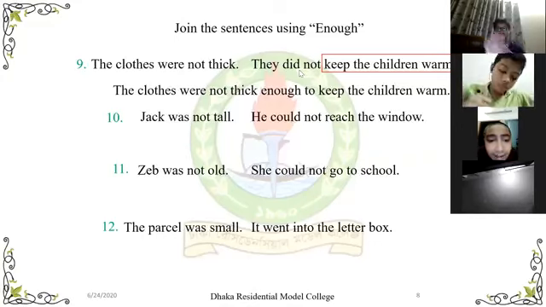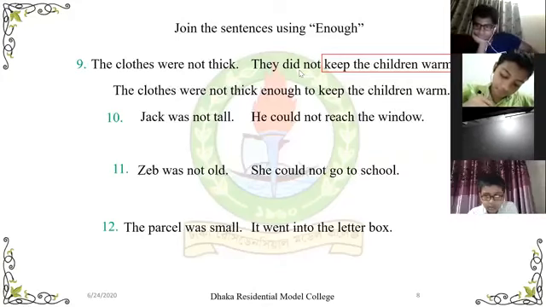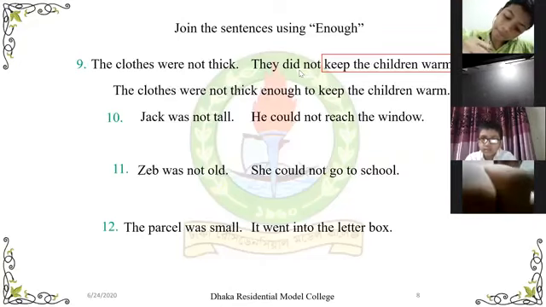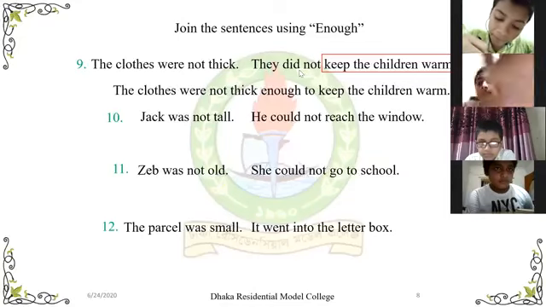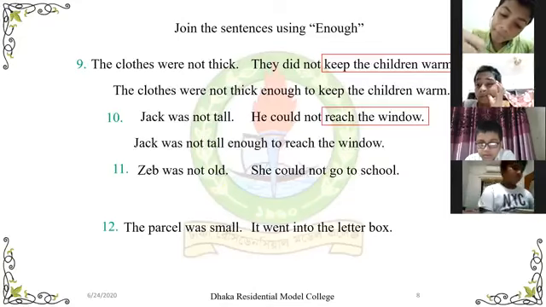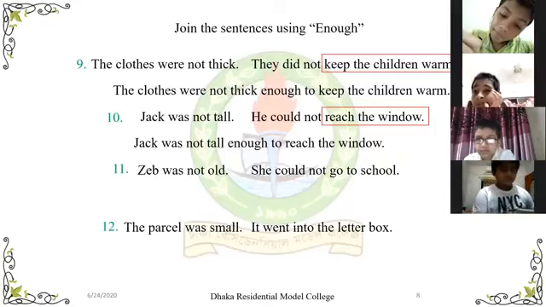Yes, sir. Can you answer question number 10? Yes, sir. The answer is Jack was not tall enough to reach the window. Okay, I think you were completely right. Thank you, sir.